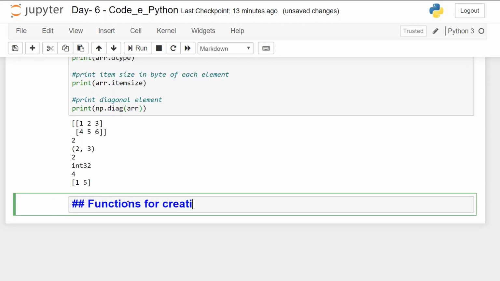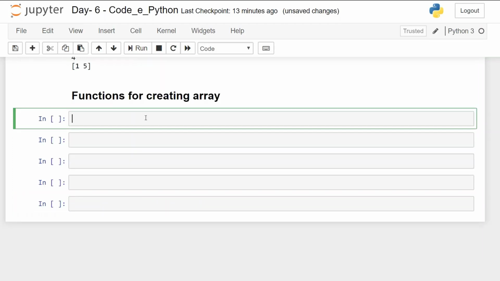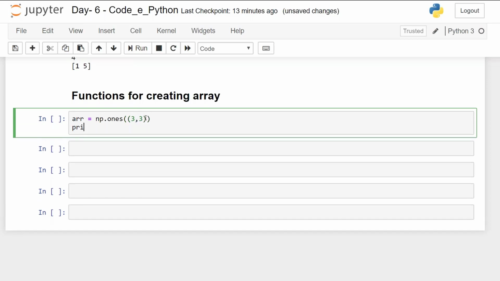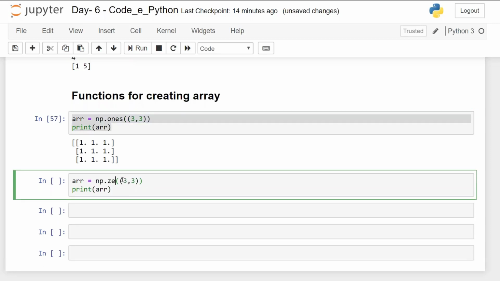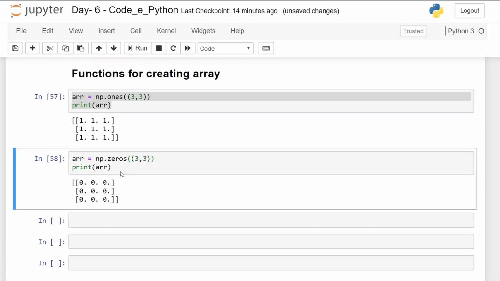Functions for creating arrays. First up, arr is equal to np.ones 3, 3. That is, I'm defining the size of that particular array, and when I print this, the array will be created of ones of dimension 3 by 3. If you want to create zeros of the same array, it will be creating zeros.